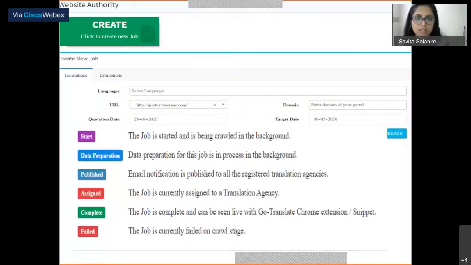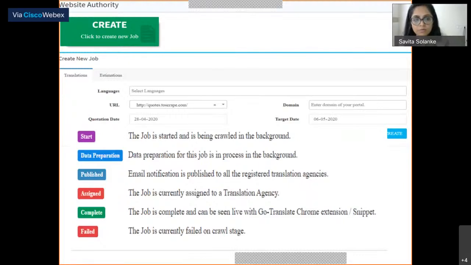First is the start state, which means the job is being crawled in the background. Then the data preparation state, where the job is in data preparation. Let me explain a few things. We have a database in the background where we have all the already available translations.